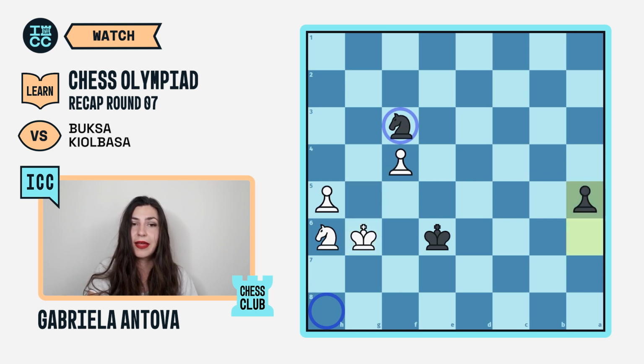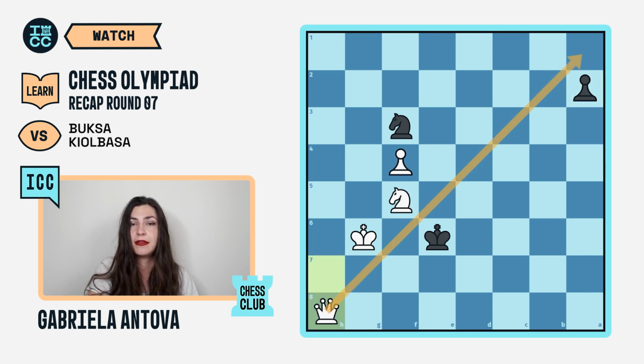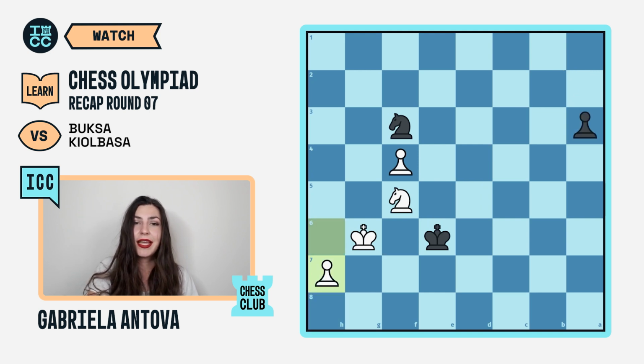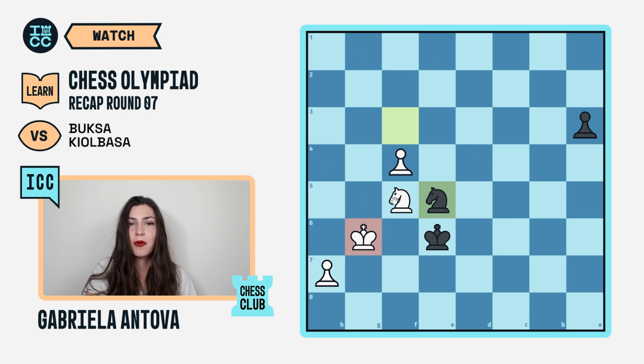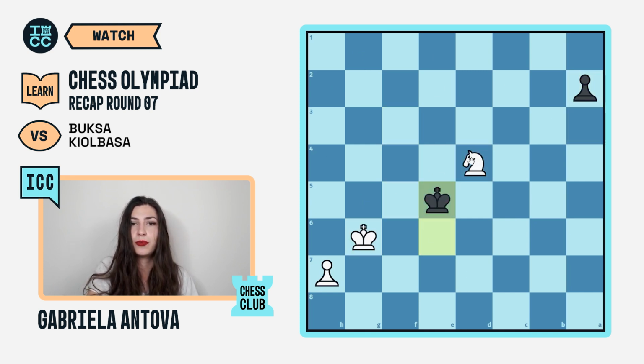So we have a5, knight f5, keeping even the h4 square away, a4, h6, a3, h7, and here in the case of a2, h8 queen would defend the square, preventing the black pawn from queening. And in the case of what Olivia played, knight to e5, white is in time to take, and after a2, to bring the knight back, again preventing the pawn from queening.